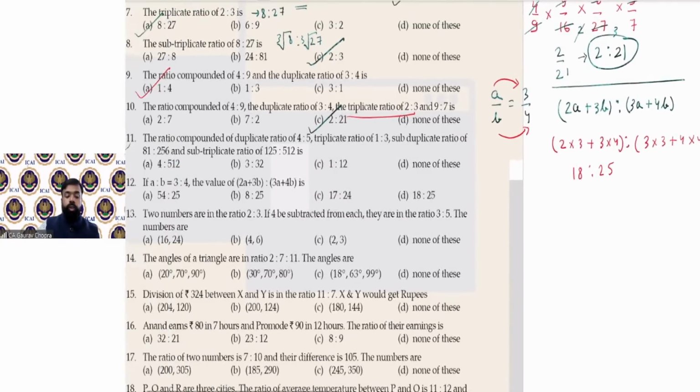So your result will be 18:25. So in such a case, always what we have to do is substitute the values. A का value 3 है, B का value 4 है, दोनों को आपने substitute किया and you will get your final result. Okay.